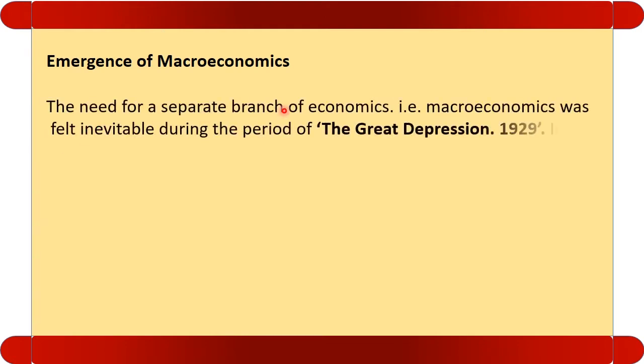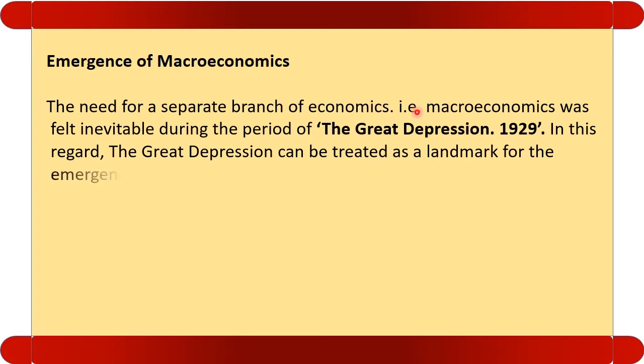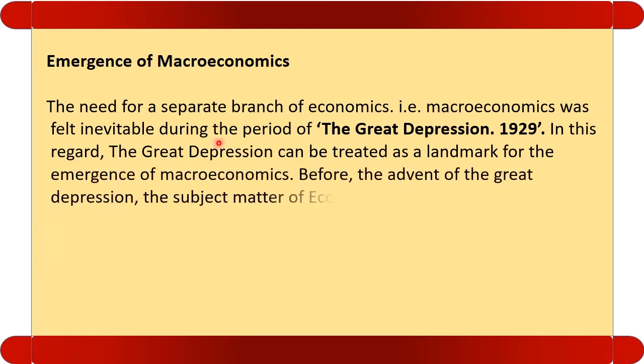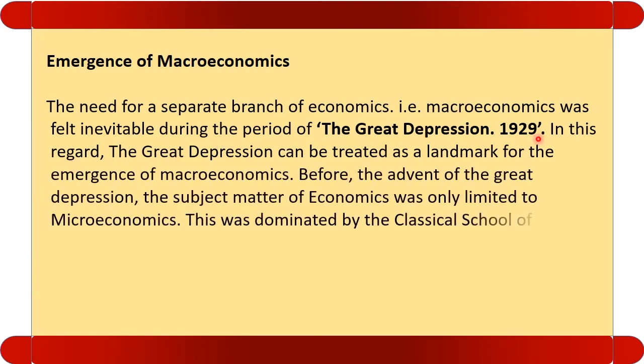The need for a separate branch of economics, that is macroeconomics, was felt inevitable during the Great Depression of 1929. In 1929, there was a crash in the American stock market, because of which there was large scale unemployment. There was poverty, there was food scarcity.